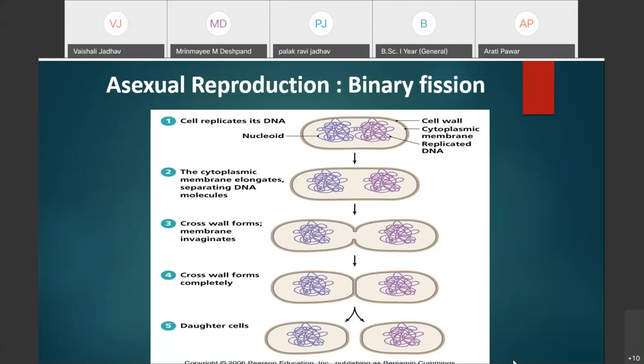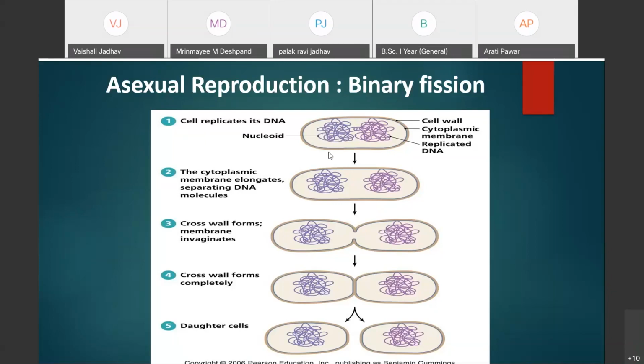Here you can see in this photograph, this is one bacterial cell, and then there is a formation of a transverse wall in the bacterial cell, and ultimately two bacterial cells are formed at the end, and this process we call binary fission. How exactly does binary fission take place?